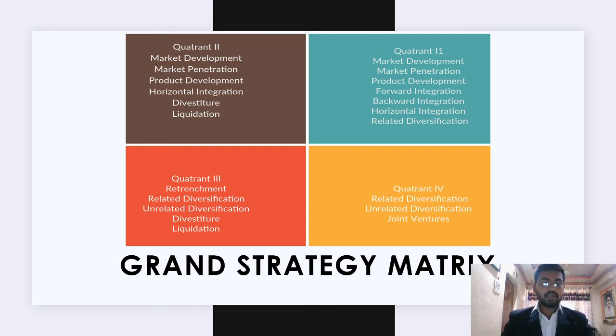The third has retrenchment, related diversification, unrelated diversification, divestiture, and liquidation. And the fourth has related diversification, unrelated diversification, and joint venture.